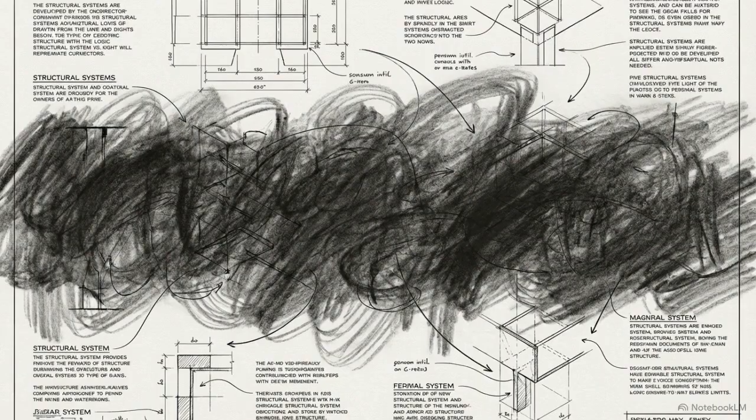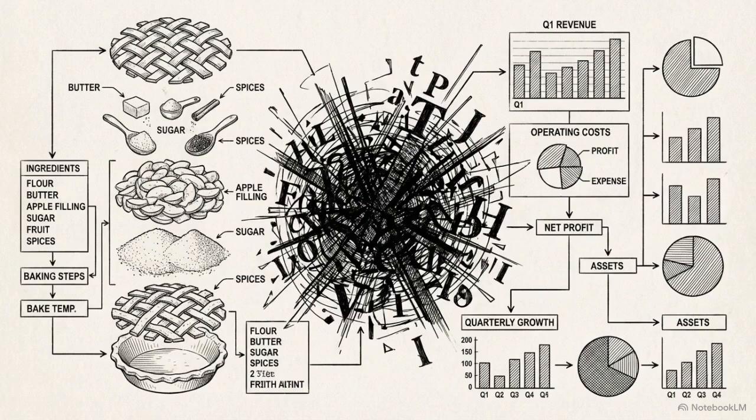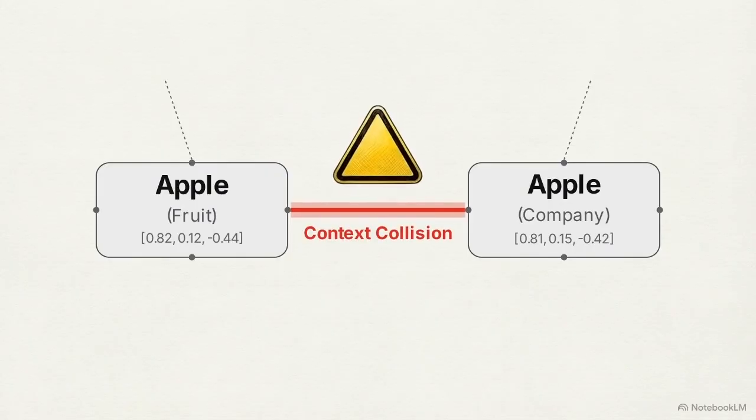The most immediate symptom is the lost-in-the-middle phenomenon. As the context window expands to accommodate multiple documents, traditional RAG begins dropping the data located in the center of the prompt. Because the system relies on probabilistic vector matching, it also generates semantic drift and context collisions. The AI pulls in text that sounds mathematically similar, but belongs to an entirely different factual context.